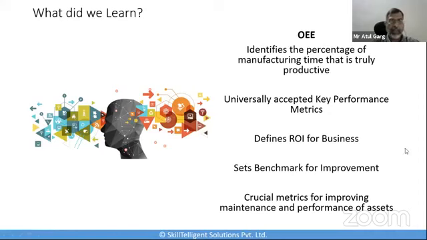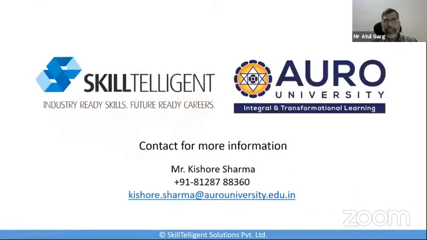Okay, so friends, OEE is an important tool. Production managers use this as a very important tool to define their capital investments for improvements. Maintenance managers use it to monitor the performance of equipment. And now it has become a very important business performance and financial KPI as well.